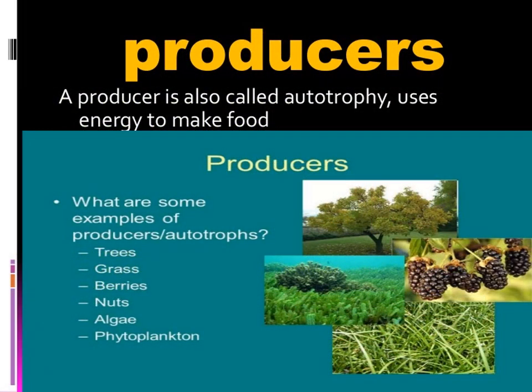Now let us see biotic elements. What are the biotic elements? They are classified into producers, consumers and decomposers. Producer is also called autotroph.